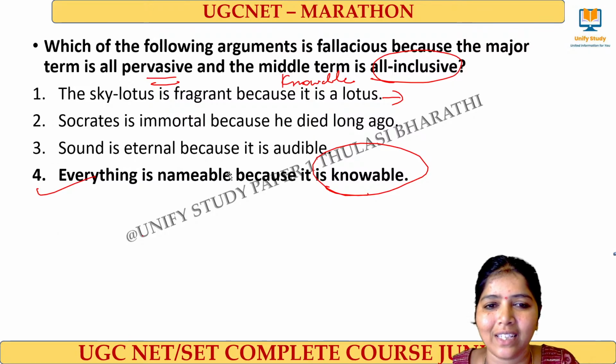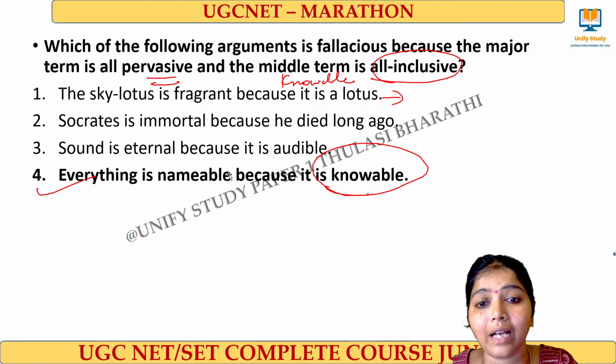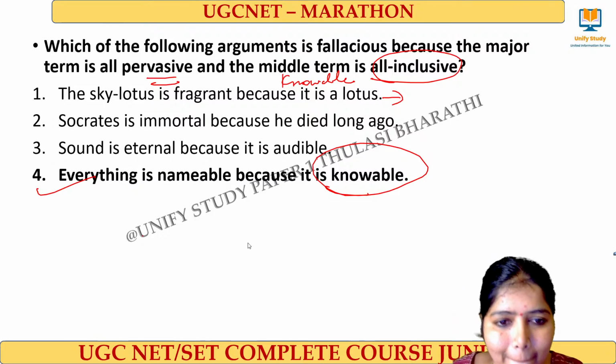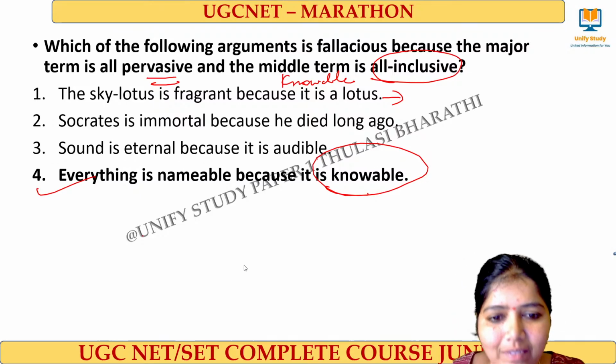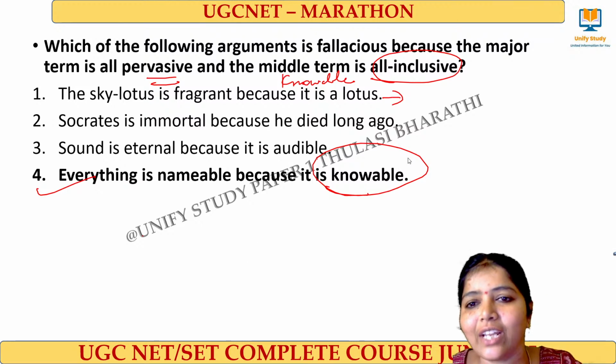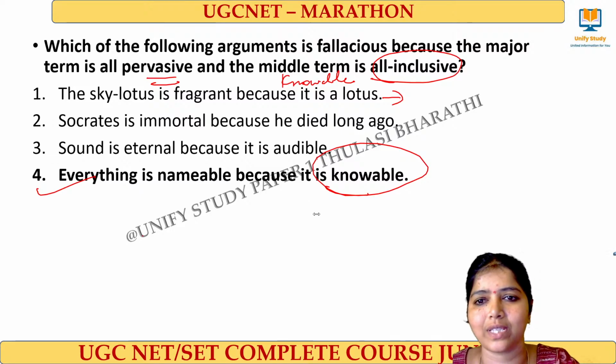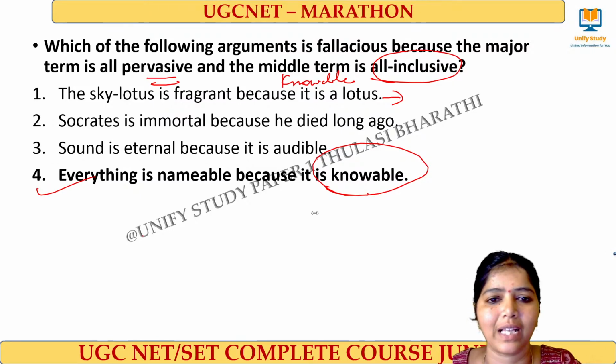Right. Very good. Everything is nameable because it is knowable. Yes, very good. We have given there Anusamhari. Exactly, you are right. Anusamhari. Very good. Next question on board. Come on, do it. The next question.